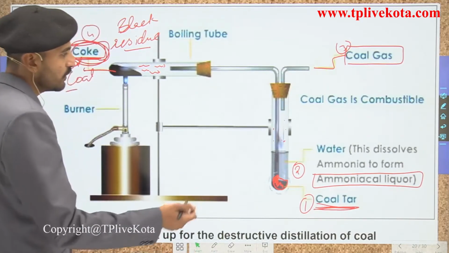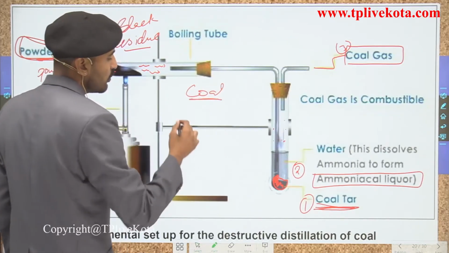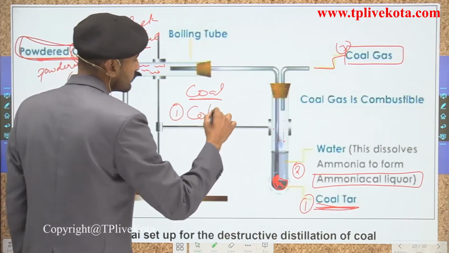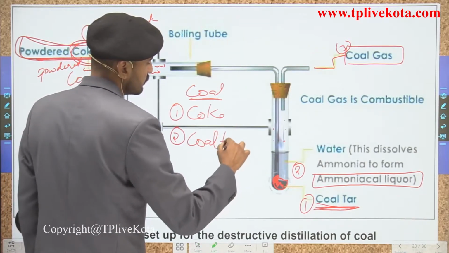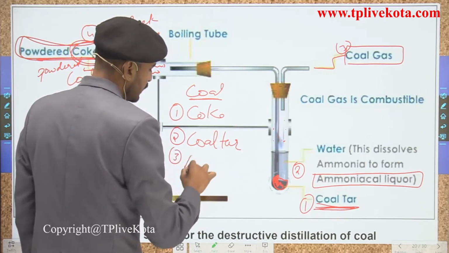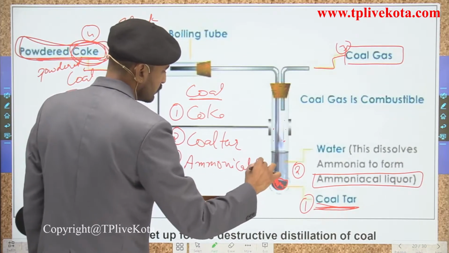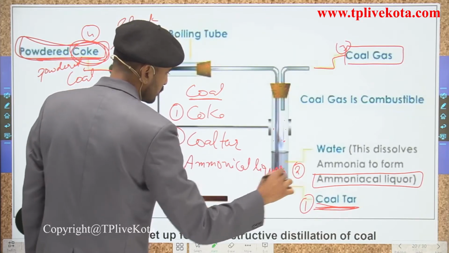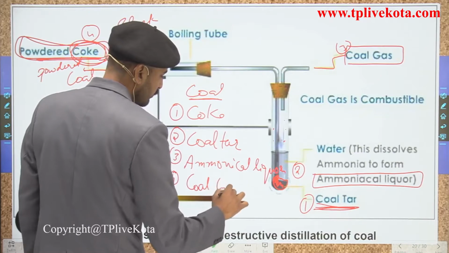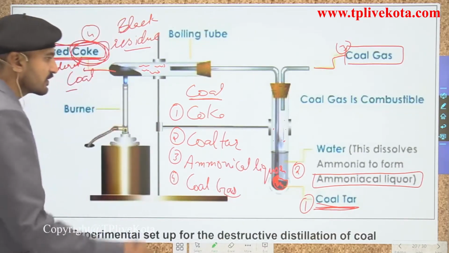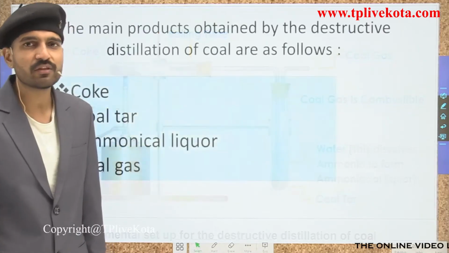So students, what you can see over here is that on heating the coal we are getting four different components: the first is the coke, the second is coal tar, the third is ammonical liquor, and the fourth one is the coal gas. So students, let us deal with each one of them in the upcoming slides. So starting with the coke.